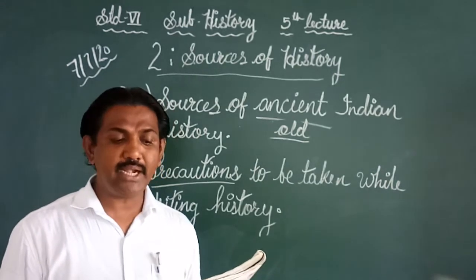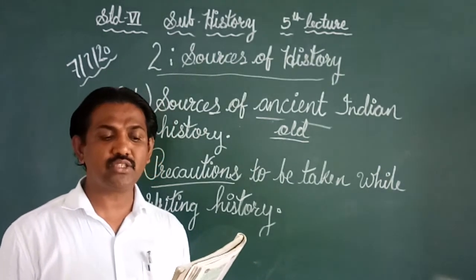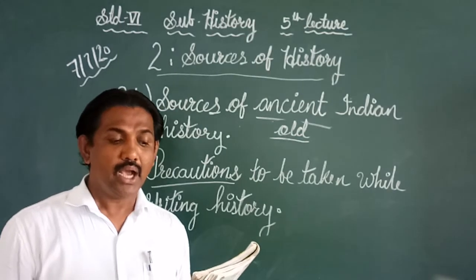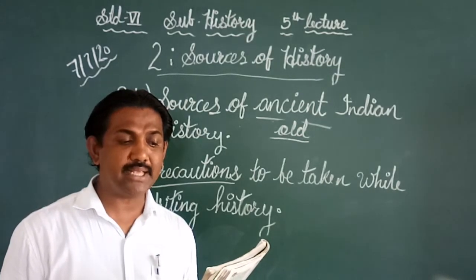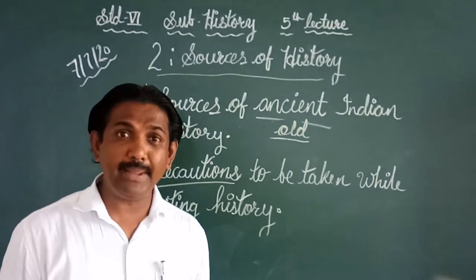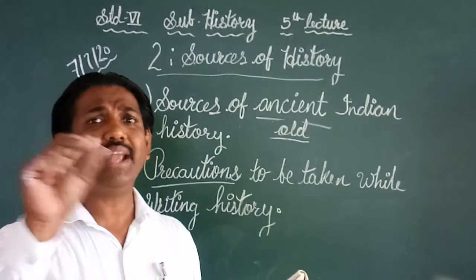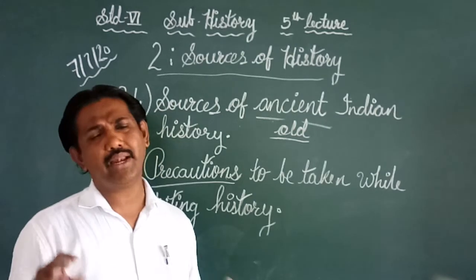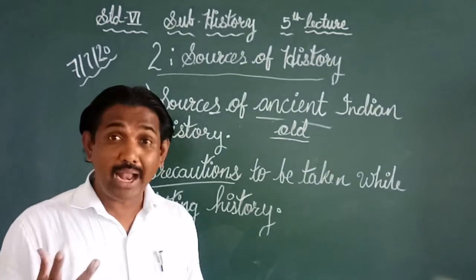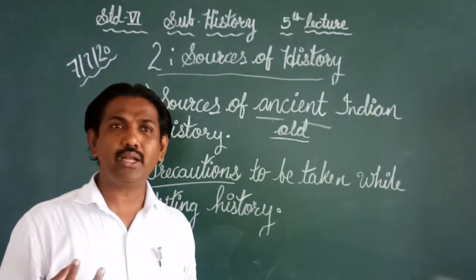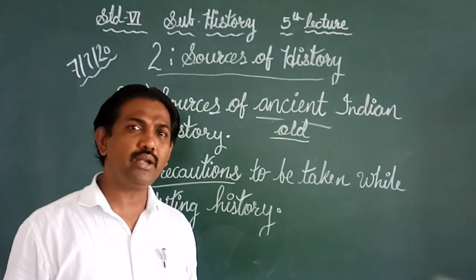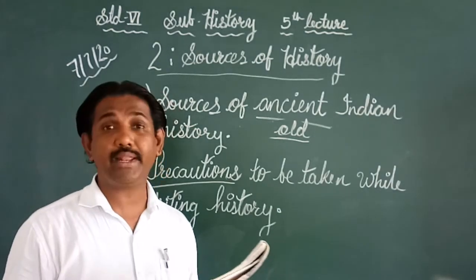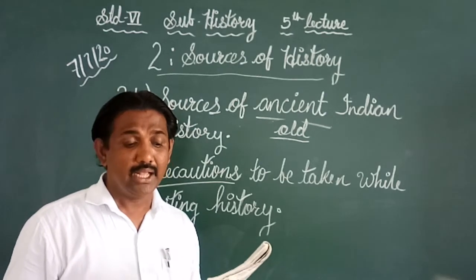It is necessary to take precaution while using these sources to write history. A written document cannot be said to be authentic just because it is old. Authentic means real. Suppose a written document looks very old and you have got it, we will not assume that it is real or authentic.